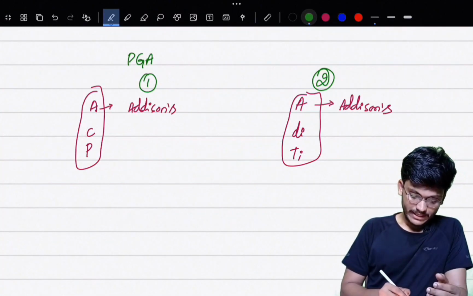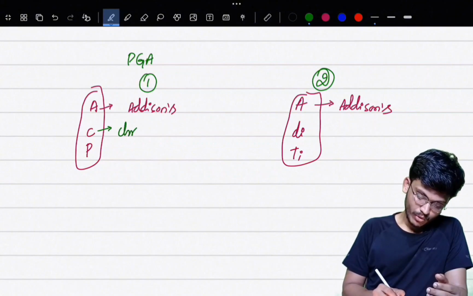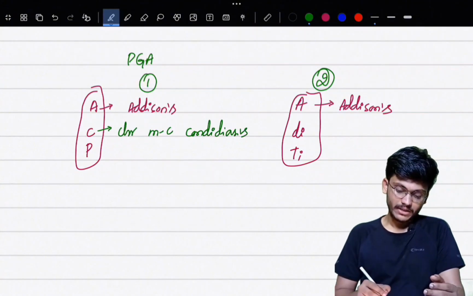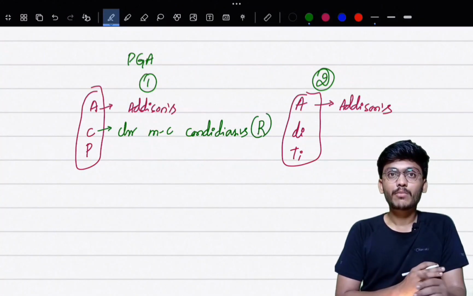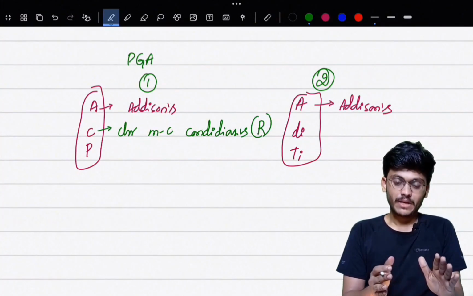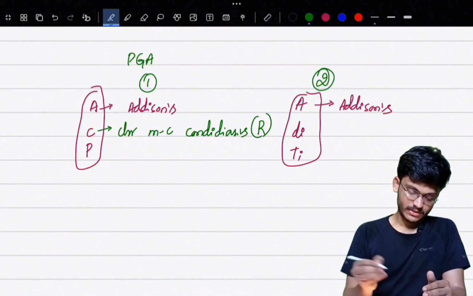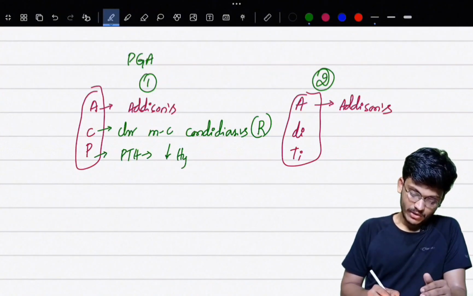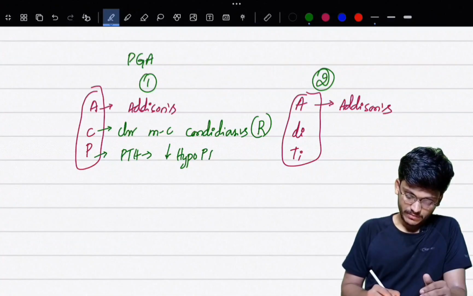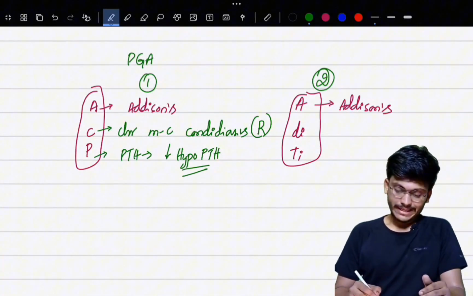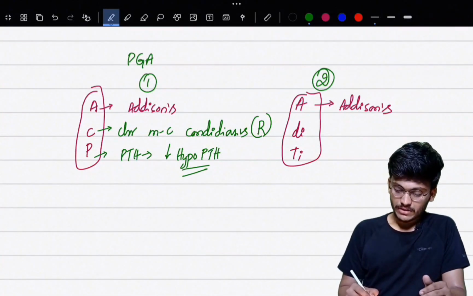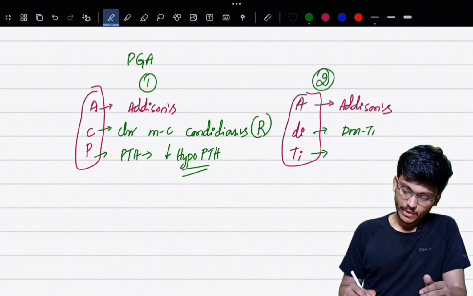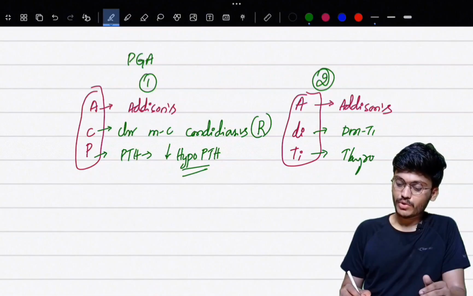In type 1, ACP, C means chronic mucocutaneous candidiasis. This is a recurrent type of candidiasis which almost always involves the oral mucosa, and in skin it may involve the face and scalp areas. P means parathyroid hormone. There will be decreased parathyroid hormone levels, that is hypoparathyroidism. And in type 2, ADT, Aditi. D means diabetes mellitus type 1, that is autoimmune diabetes mellitus. And T means thyroid autoimmune diseases.